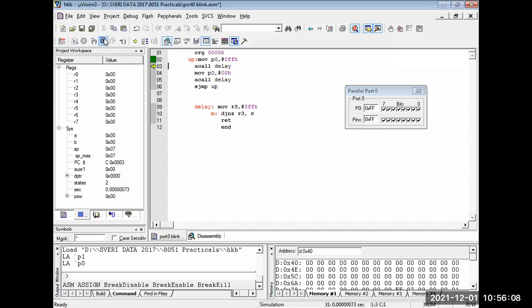So by default port is set to FF. Then it calls delay. The PC will come immediately here. See, PC comes. Is something wrong with our delay? Delay is correct, right? It turned off for me. Let's see. Yes, on and off is going on. By default it shows here and the PC has come and gone. If I click the run button, it will start blinking like that. And this simple code was asked in the exam for 6 marks.